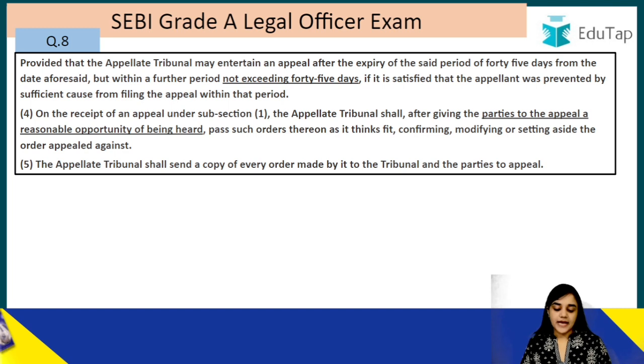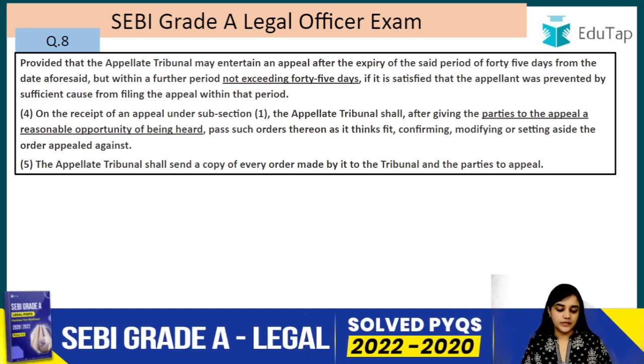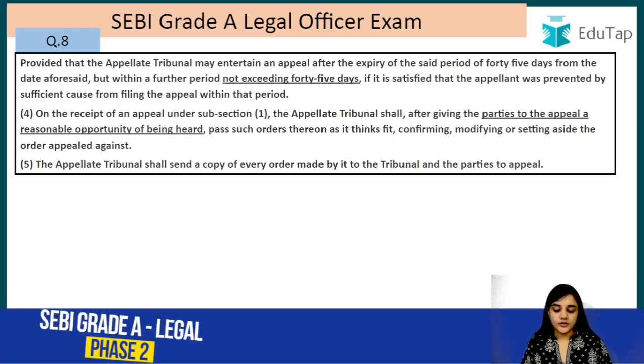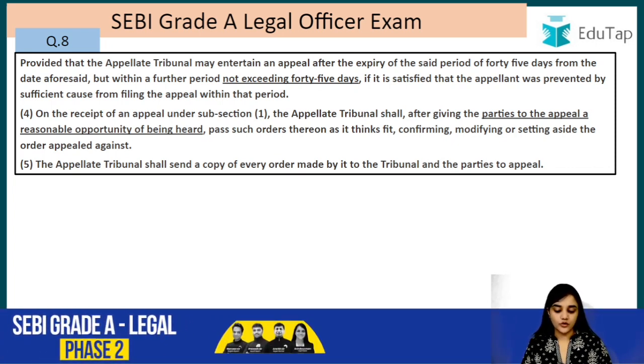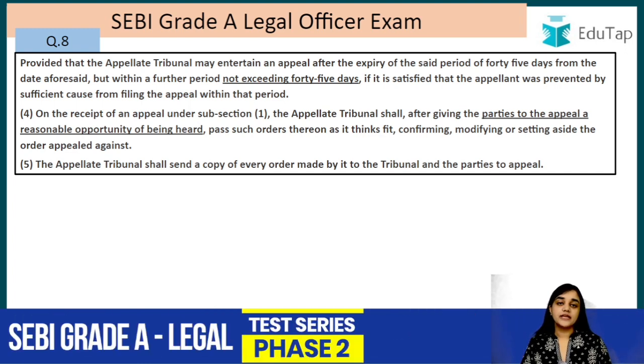Provided that the appellate tribunal may entertain an appeal after the expiry of the said period of 45 days from the date aforesaid, but within a further period not exceeding 45 days, if it is satisfied that the appellant was prevented by sufficient cause from filing the appeal within that period. So basically another period of 45 days, not exceeding 45 days, it can be granted to an appellant if he has a genuine reason that he could not file his appeal within the given 45 days, right?